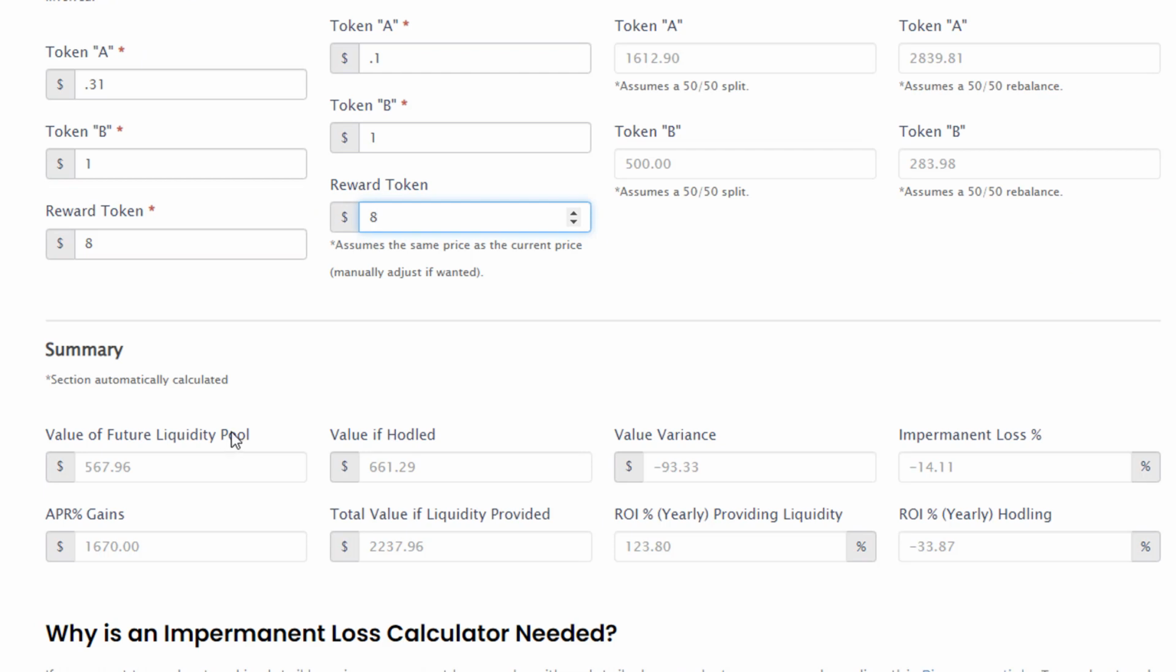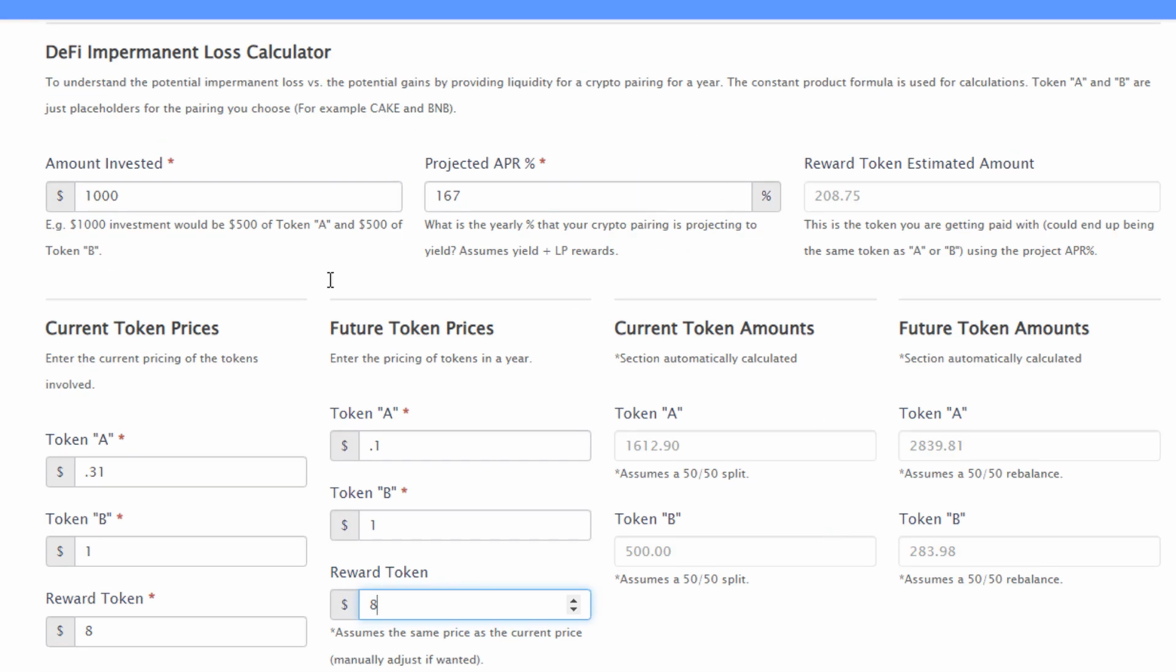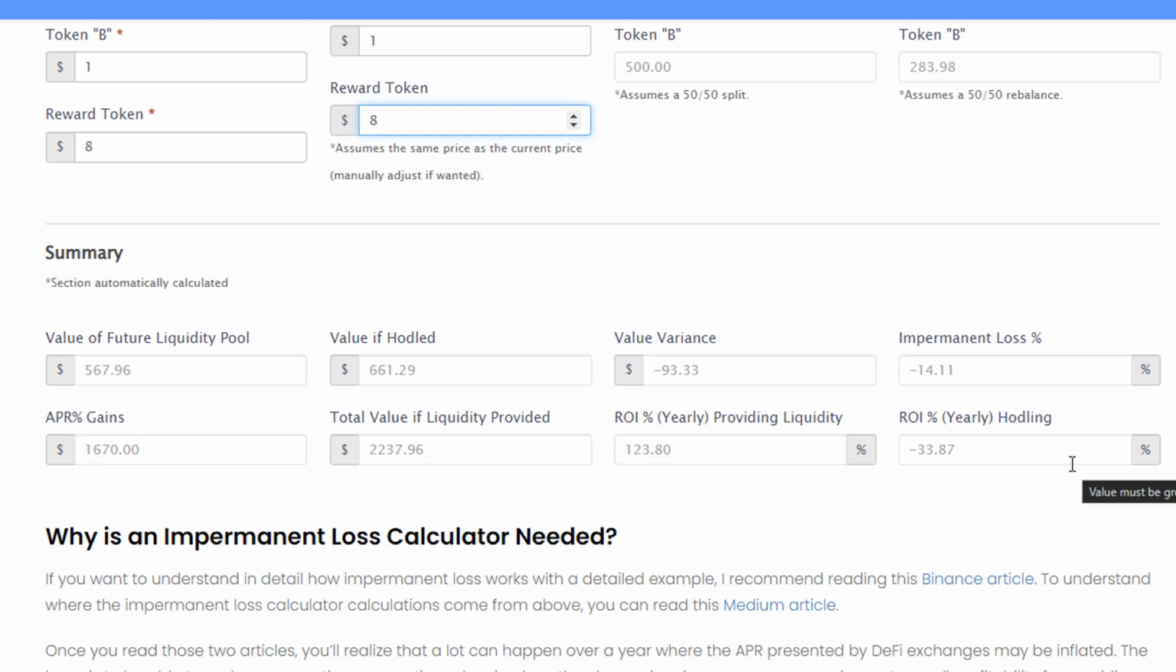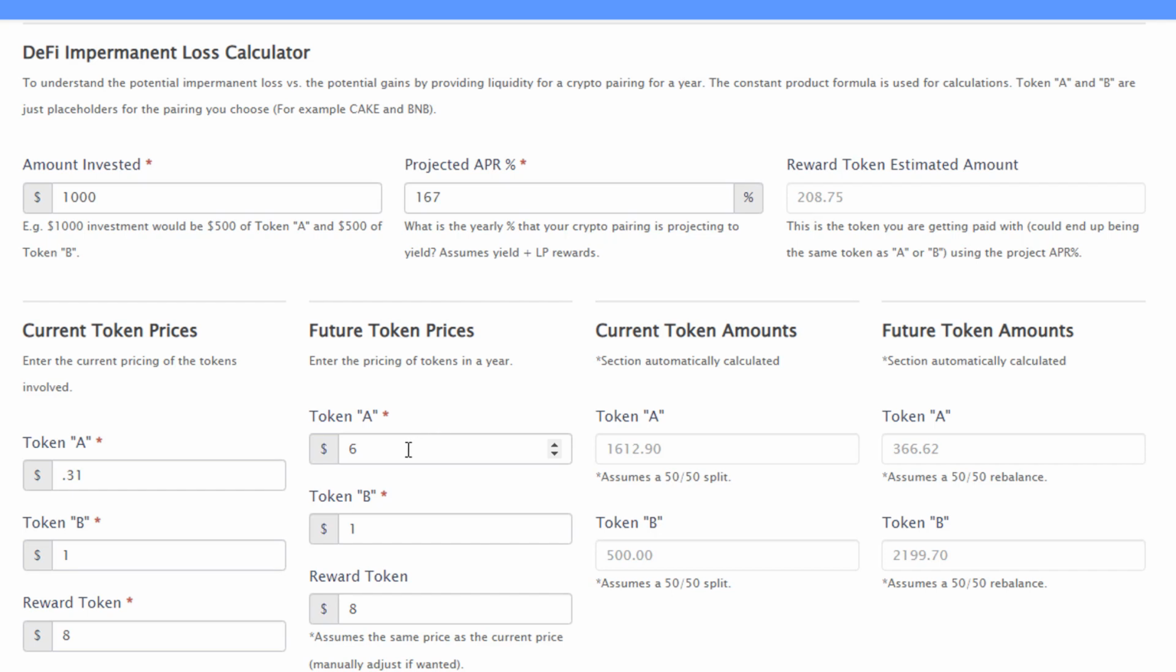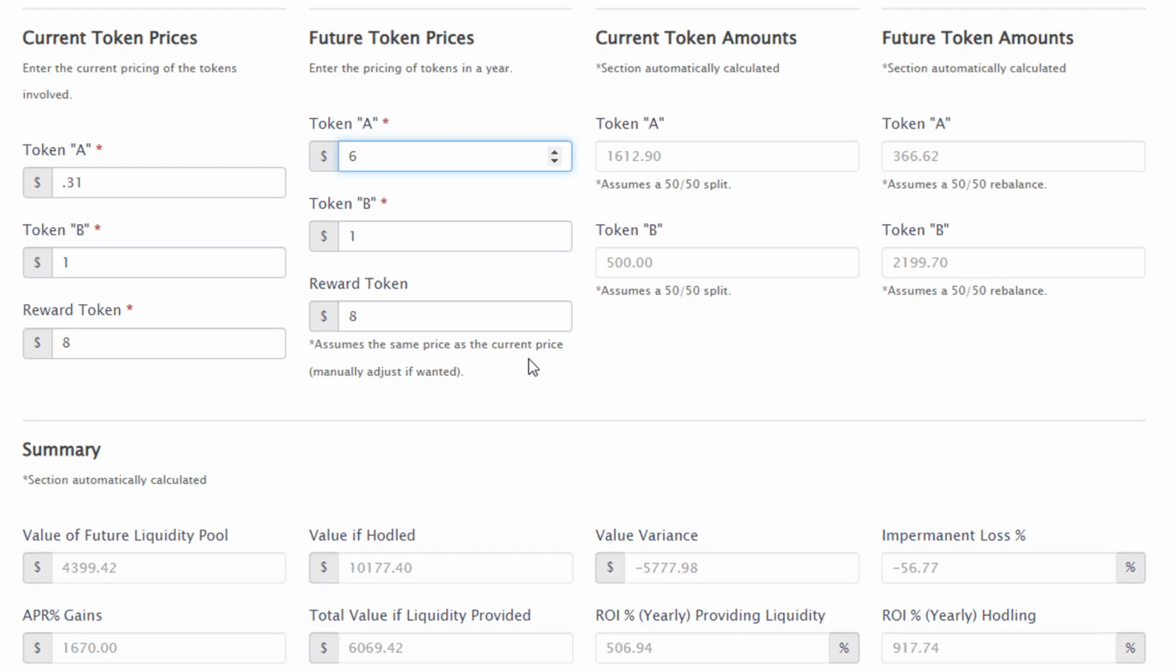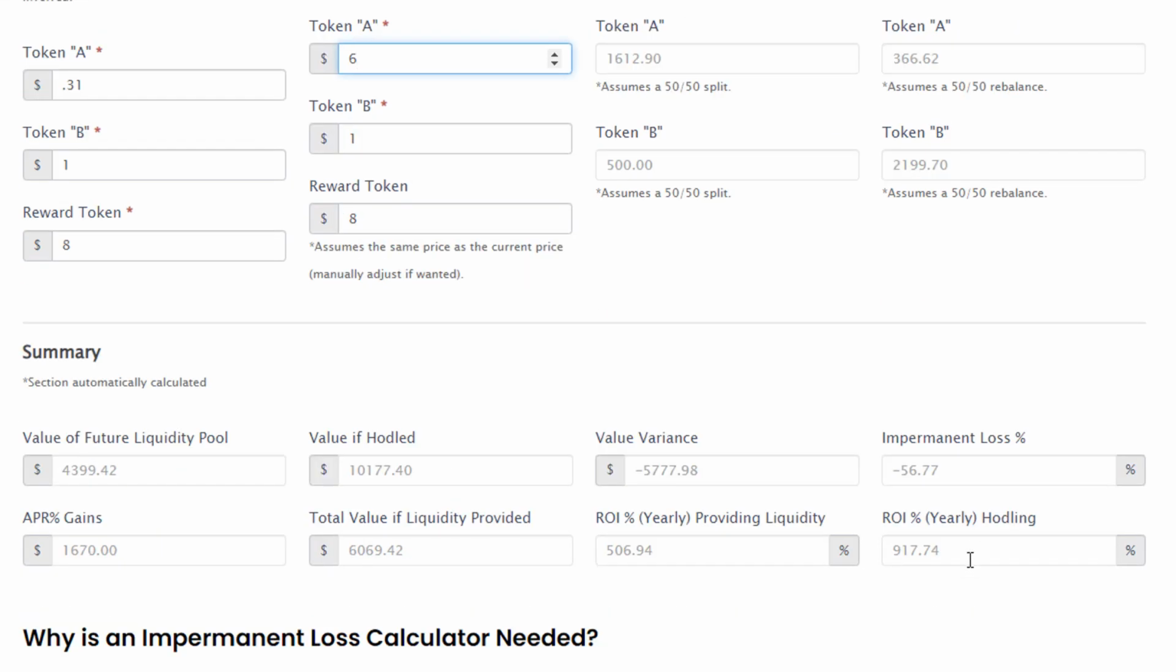And it gives you a little summary down here of the value of the liquidity pool at the end, the impermanent loss. And then here's the cool thing. It shows you the ROI if you provide liquidity and all of this stays the same. And then it shows you what the ROI is if you just held. In this situation with the price of Finna crashing, you're much better off providing liquidity and making those rewards. In the situation where Finna explodes in price, goes to $6 from 0.31, this is all hypothetical, your ROI for holding would have been 917% versus only 506% for providing liquidity.